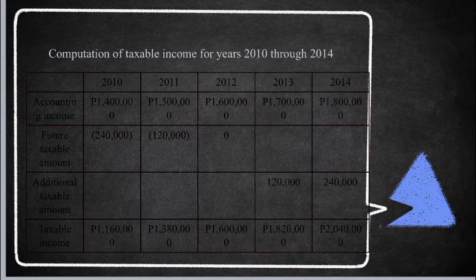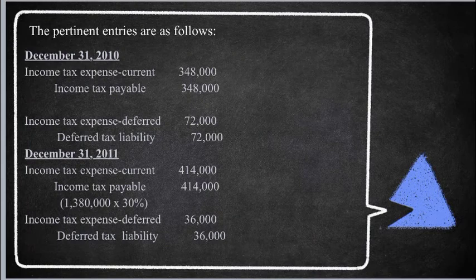Ginagawa natin ito dahil dapat i-reconcile ang pagkakaiba ng financial income at taxable income para siguradong tama pa rin ang buwis na binabayaran kahit magkaiba ang paraan ng pagde-depreciate. The pertinent entries are as follows. December 31, 2010: debit, income tax expense current, 348,000; credit, income tax payable, 348,000.